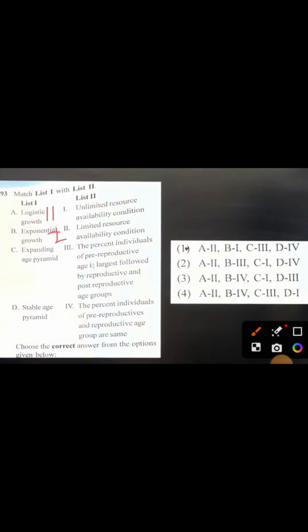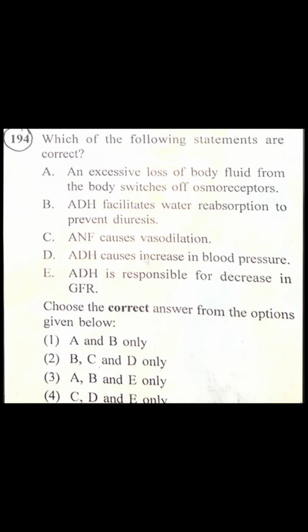First, expanding age pyramid: the percentage of individuals of pre-reproductive age is largest, followed by reproductive and post-reproductive age groups. Third, stable age pyramid: the percent individuals of pre-reproductive and reproductive age groups are the same. So second, first, third, fourth. The correct option is first.